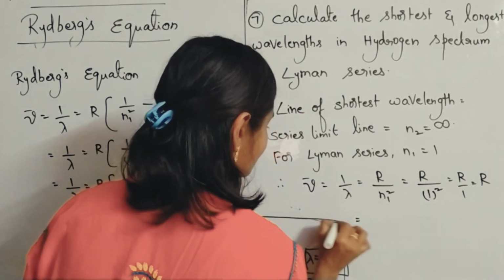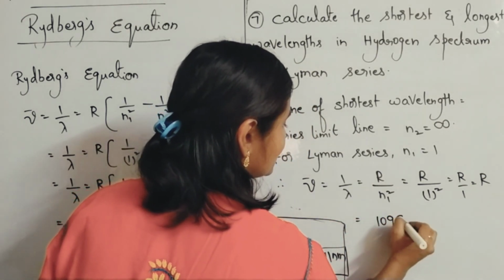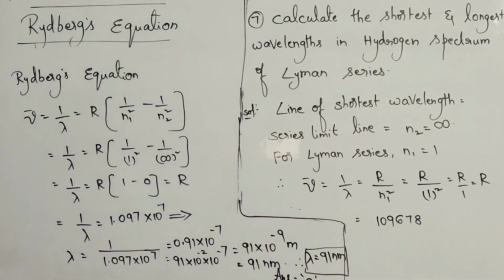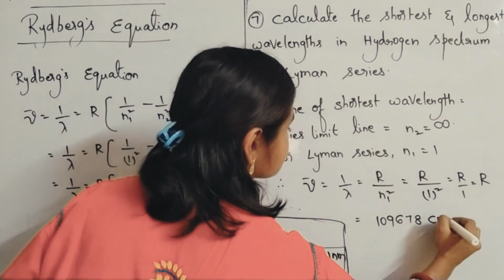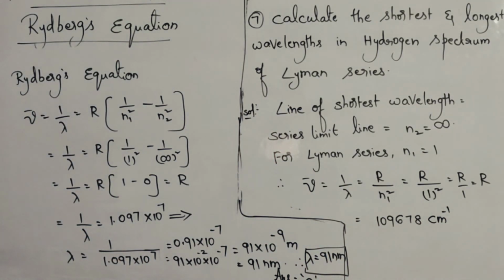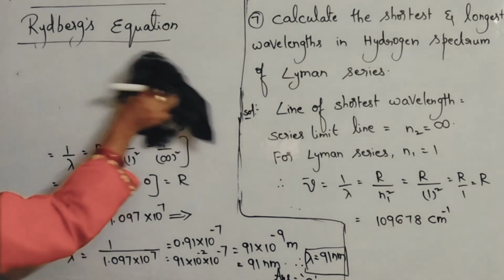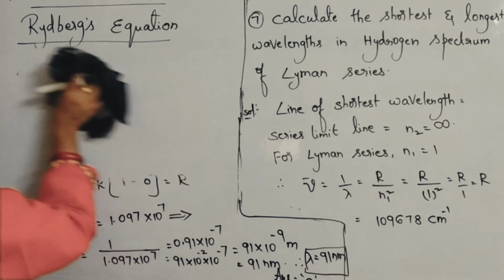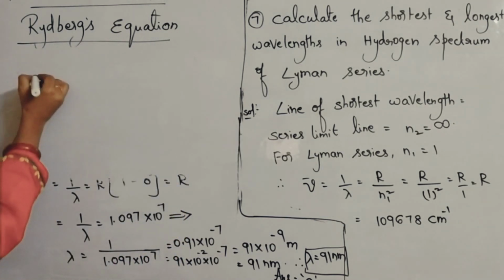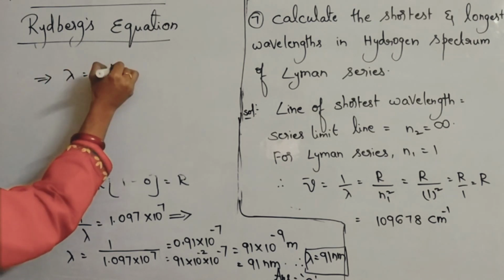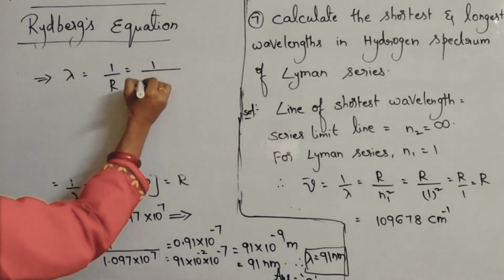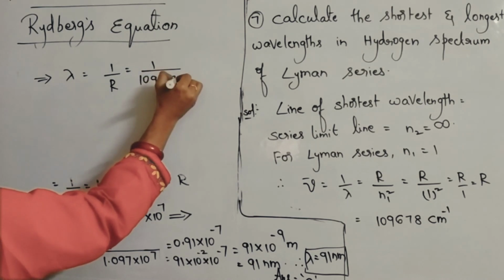What is the value of R? 109,678 centimeters power minus 1. But he is asking you to find only wavelength. 1 by lambda is equal to R, so lambda will be 1 by R. That implies lambda equals 1 by 109,678.